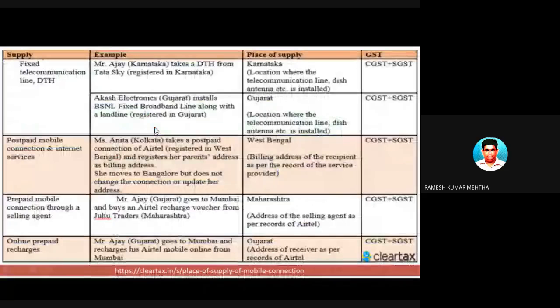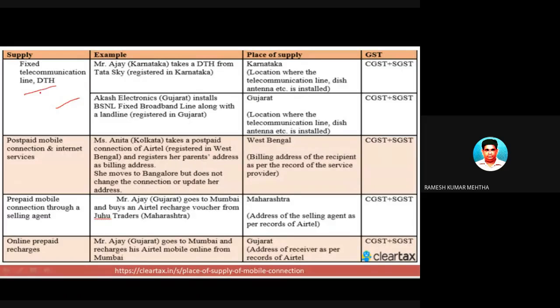So let's take a small example of determining the place of supply of services as far as telecommunication is concerned. There can be questions on this kind of services, and you have to identify the place of supply of service.